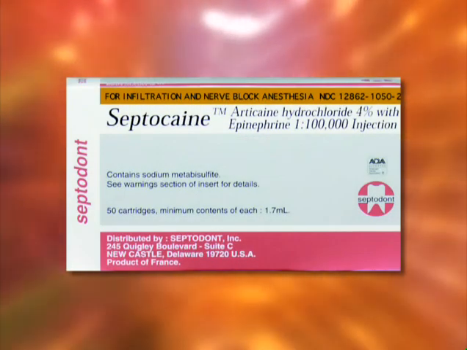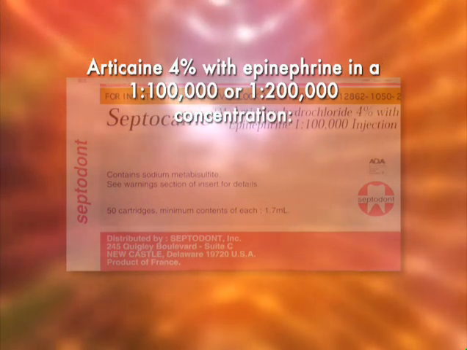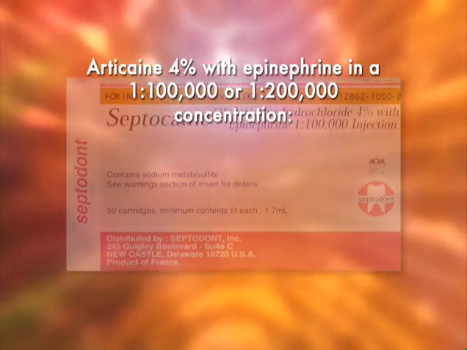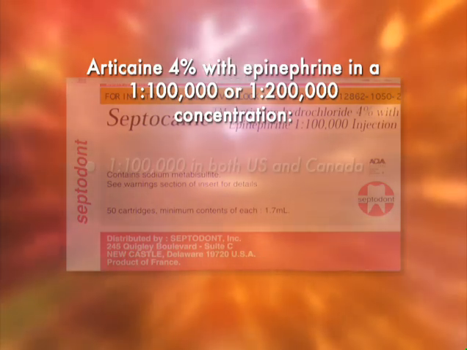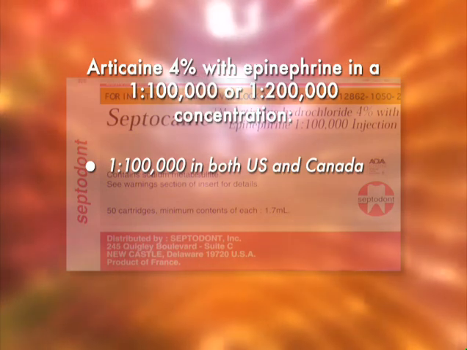Intermediate-acting local anesthetics provide pulpal anesthesia lasting for approximately 60 minutes, and usually soft tissue anesthesia lasting from 3 to 5 hours. In this category, we have Articaine. Articaine is a 4% local anesthetic containing epinephrine in either a 1 to 100,000 or 1 in 200,000 concentration. The 1 to 100,000 concentration is available both in Canada and the United States.